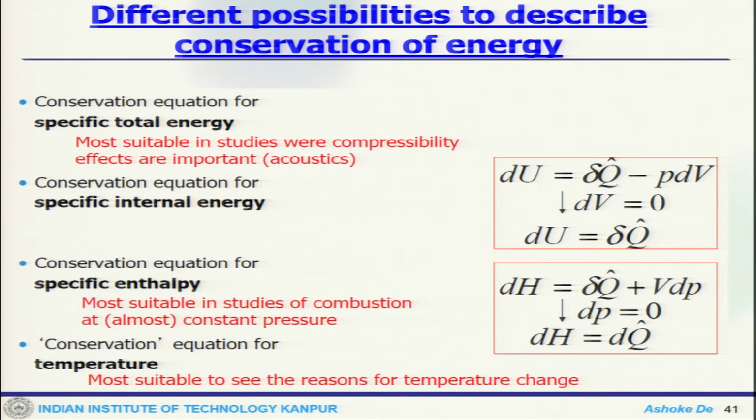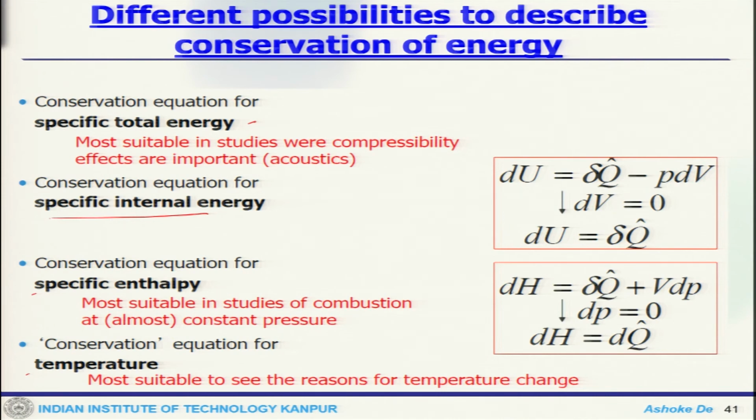Now, there are different possibilities to describe the conservation of energy. One can do that in terms of specific total energy, which is most suitable in studies where compressive effects are important, or specific internal energy or specific enthalpy. The specific enthalpy is quite often used, most suitable for combustion processes, or the temperature.